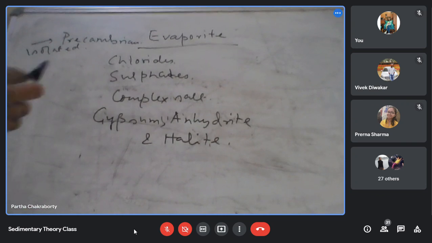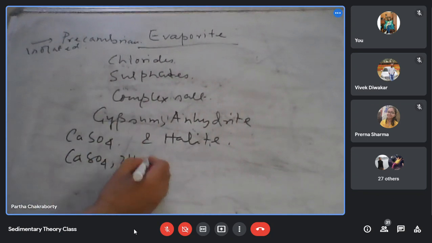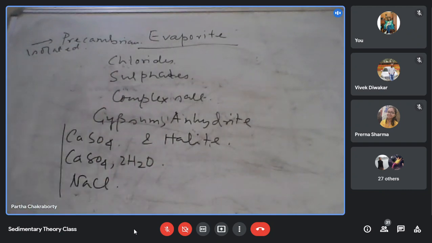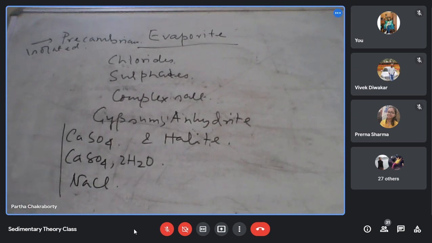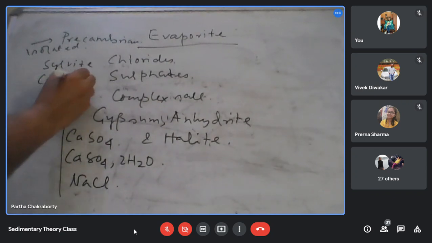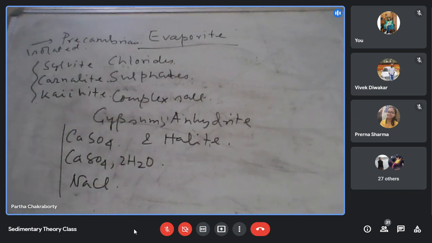So gypsum, CaSO4·2H2O; anhydrite, CaSO4; halite, NaCl. These are the three major minerals. These are sulfates, and this is chloride. You get a number of complex salts as well, such as sylvite, carnallite, kainite, and there are several other complex salts.